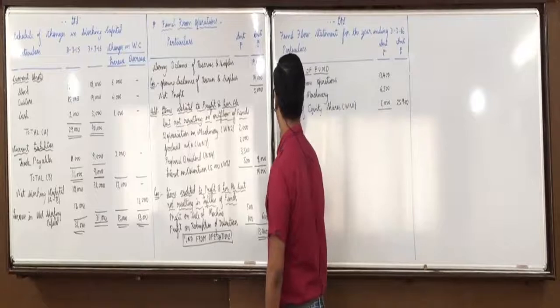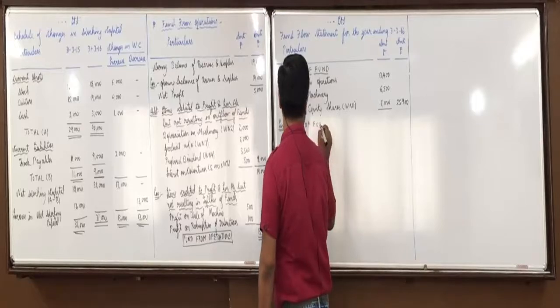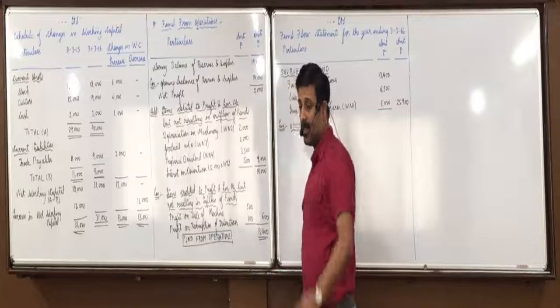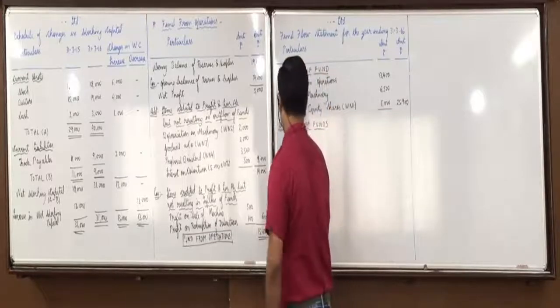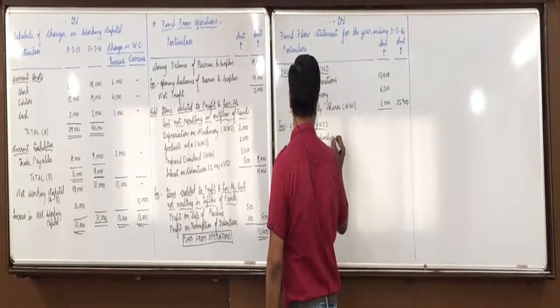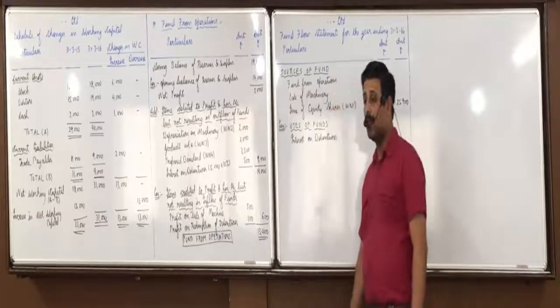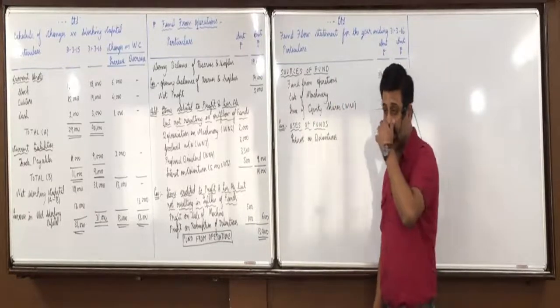From that we have to subtract uses of funds. See first the liability side. Have you marked anything as U? Interest on debentures 500, 5,000 at 10%. Anything else marked as U in the liability side? No. Asset side?